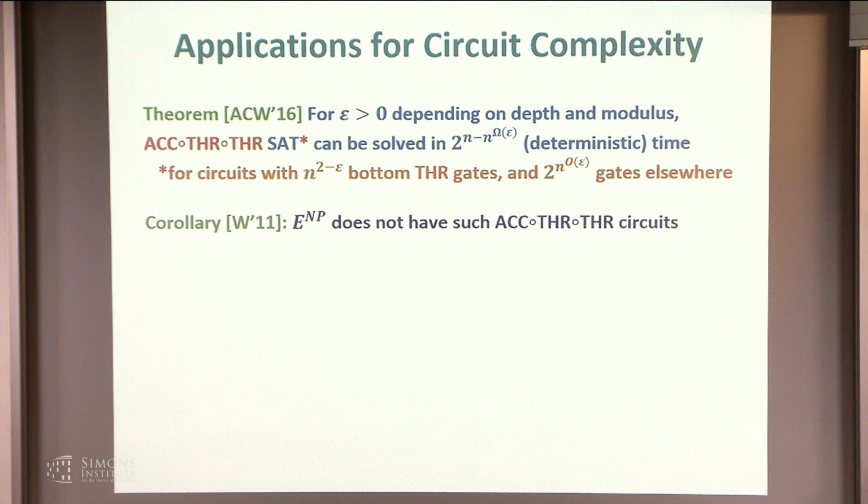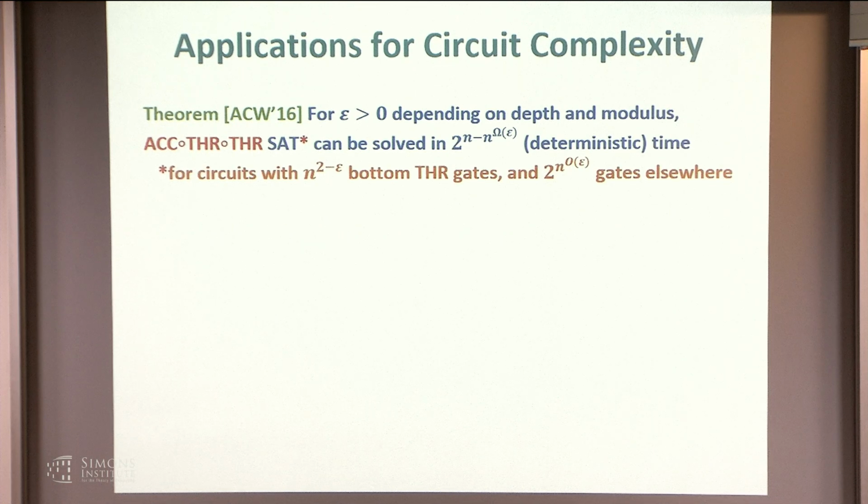As a corollary, just applying the known connections between SAT algorithms and lower bounds, we get a function in E to the NP that doesn't have such circuits. Recall that with random restrictions, we got the 1.5 type lower bounds for gates, and here we get up to quadratic lower bounds for the number of gates. But going beyond that seems tricky, mainly because of this square root lower bound on the probabilistic degree for symmetric functions that I mentioned in the previous slide. In fact, it holds for the majority function.